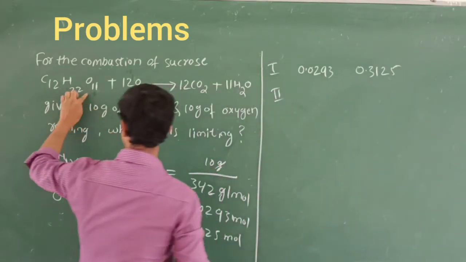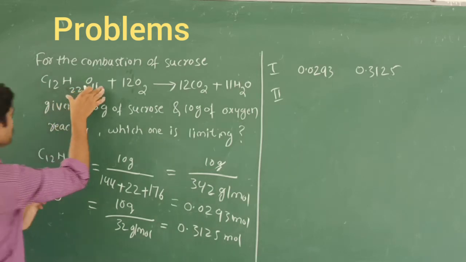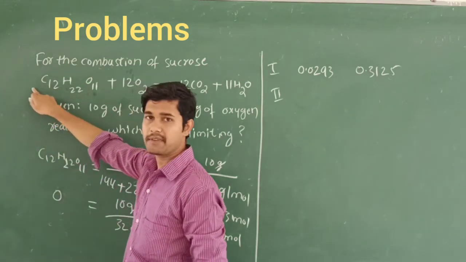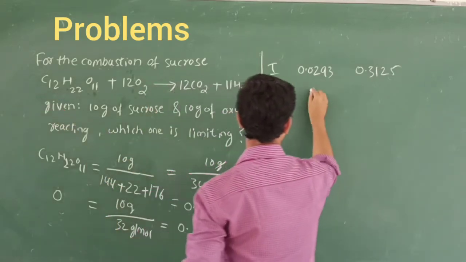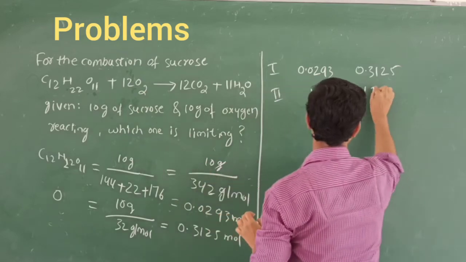So for sucrose, what is this coefficient? Beside sucrose no value is given, which means it is simply 1. Then oxygen has been given 12, right?